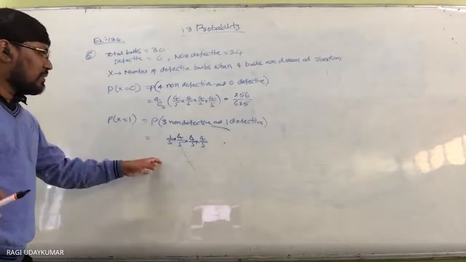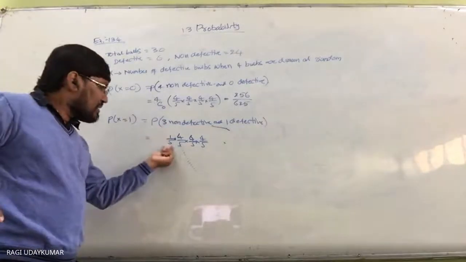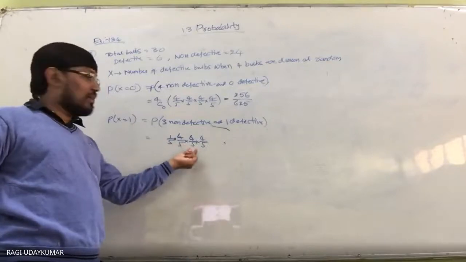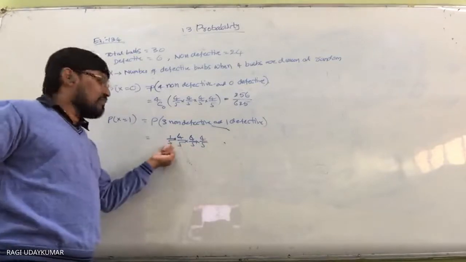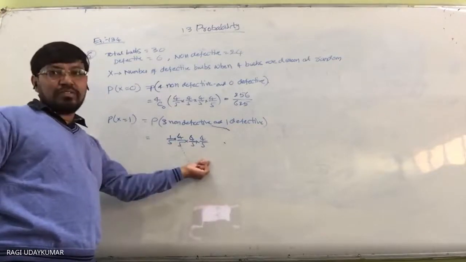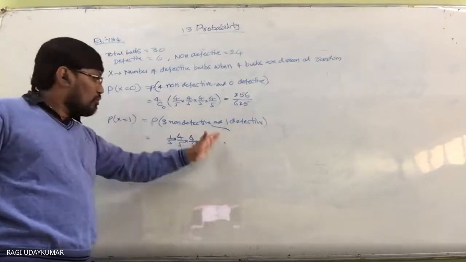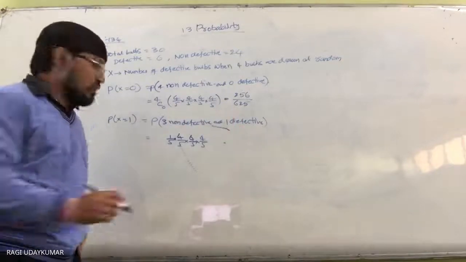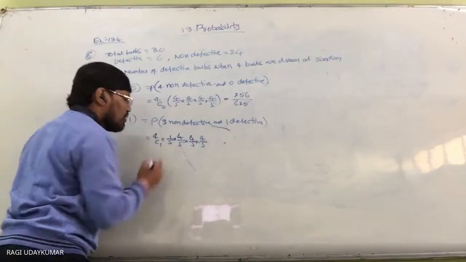But here, whenever you are considering, the first time may be defective, the second time may be defective, the third time may be defective, the fourth time may be defective. This 1 by 5 may be in the second place, third place, fourth place also. So you are going to have 4 by 5 first time, second time 1 by 5. So that is nothing but 4C1 times you are going to have this one.